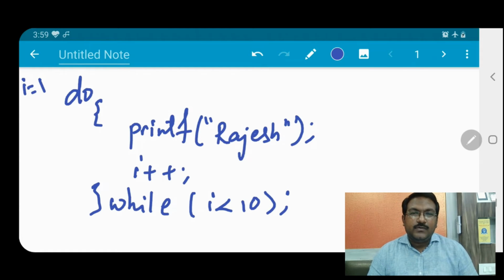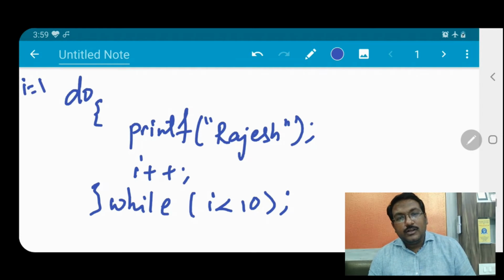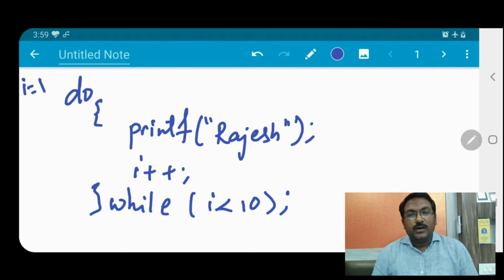Because at the time of checking that particular loop condition, one iteration has already been done, or the name has already been written once. That means we have to print the name for 2, 3, 4, 5, 6, 7, 8, 9, 10, and for 1 it is already written. So while the condition is being checked in this do while loop, the i value is increased from 1 to 2.